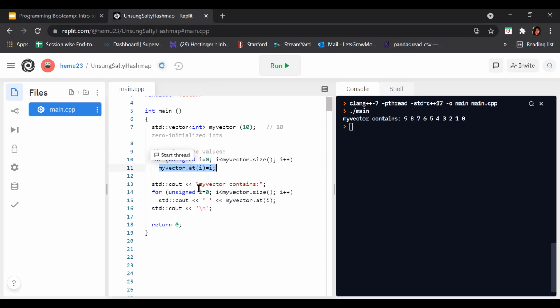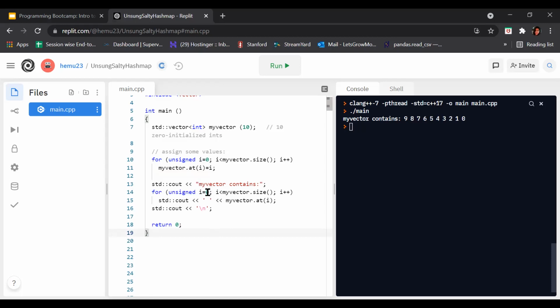Again, we have cout "my vector contains". What does it mean? It will print on the screen "my vector contains". What will happen after that? We are again creating a for loop which says unsigned i equals 0. Here's the initialization expression. It is saying create an i variable of unsigned data type and initialize it to 0.